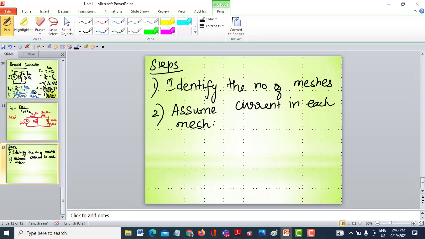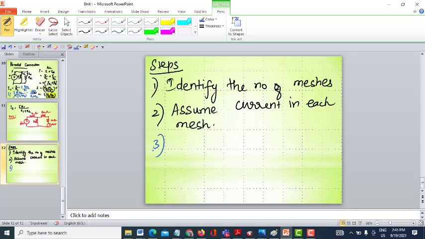It should not be like one mesh should be in the clockwise, another one in the anti-clockwise. That should not be the case. You should assume the current direction in clockwise in all the meshes or anti-clockwise in the other way. So usually, mostly I will assume in the clockwise direction. So assume current in each mesh.